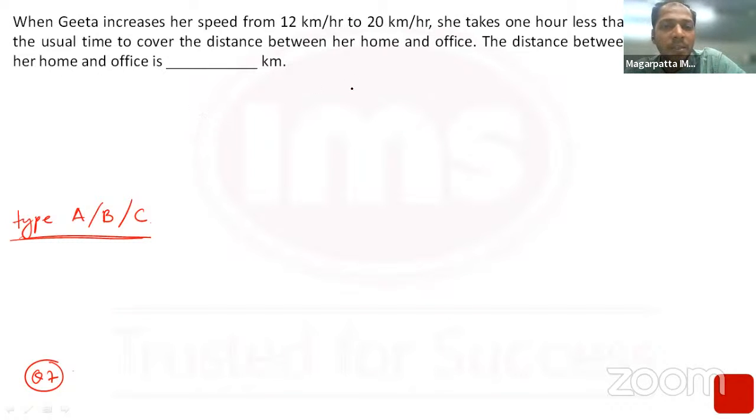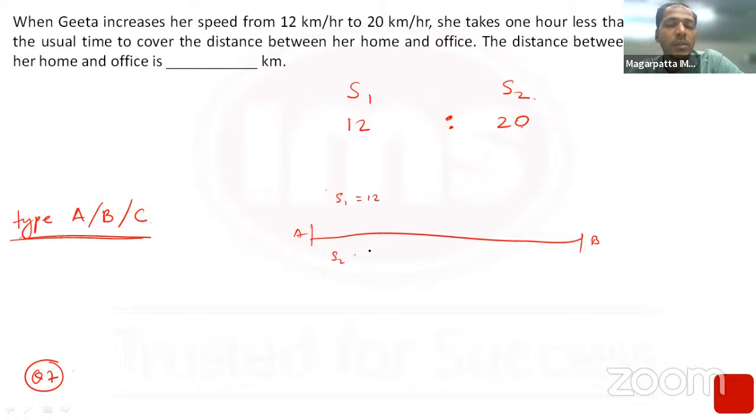Okay. So speed in the first case versus the speed in the second case was 12 is to 20, right? Generally in my class I teach this way, that there's a distance from A to B. Speed 1 was 12, speed 2 was 20. Let the time taken over here be T1. So what should be the time taken in the second case?